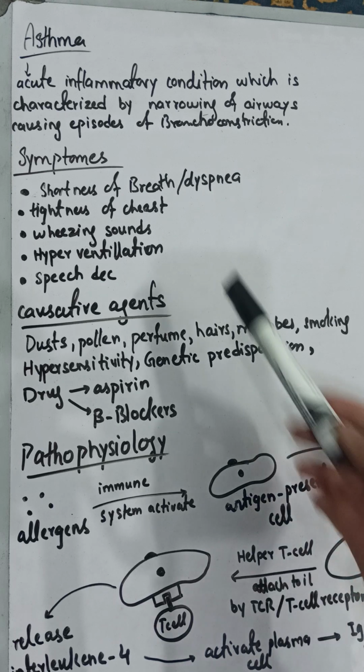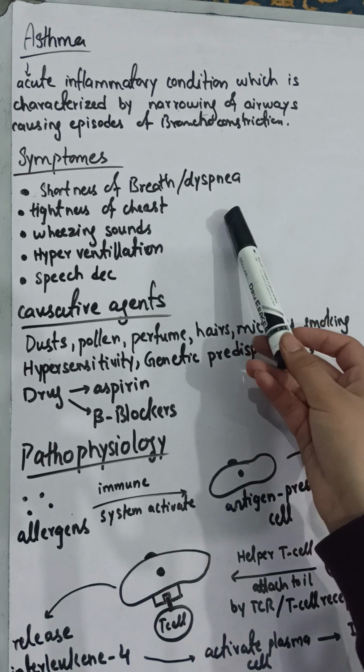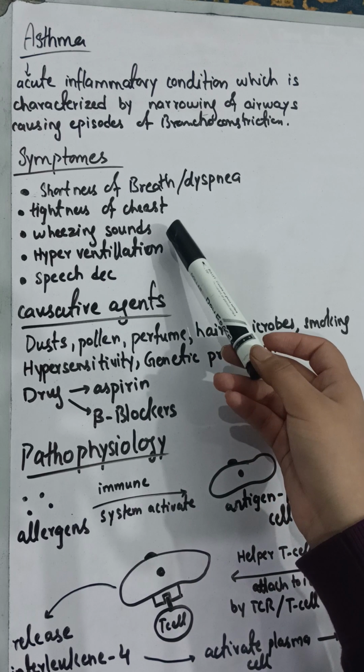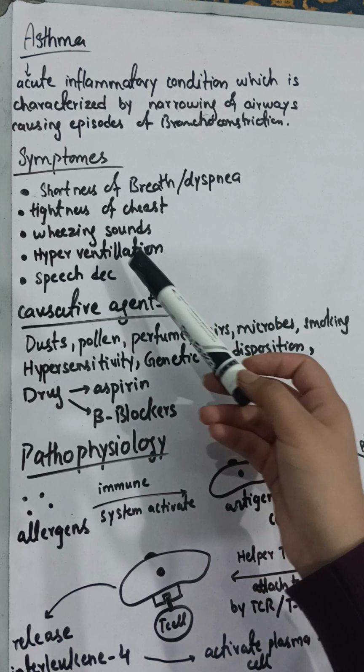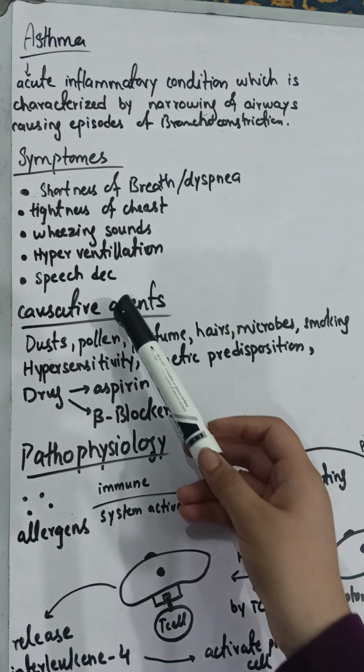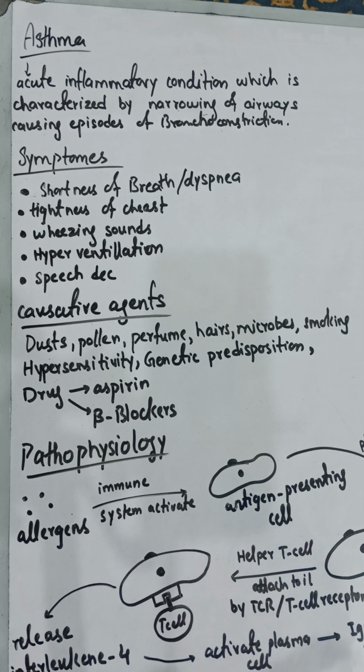Symptoms of asthma are shortness of breath and dyspnea, tightness of chest, and wheezing sounds produced during exhalation. Hyperventilation means the patient begins to breathe more and more, and his speech is decreased. He cannot speak more than one sentence in a single breath.